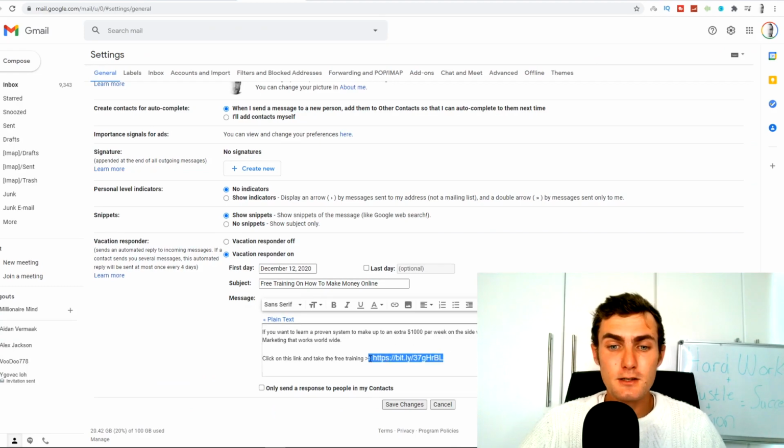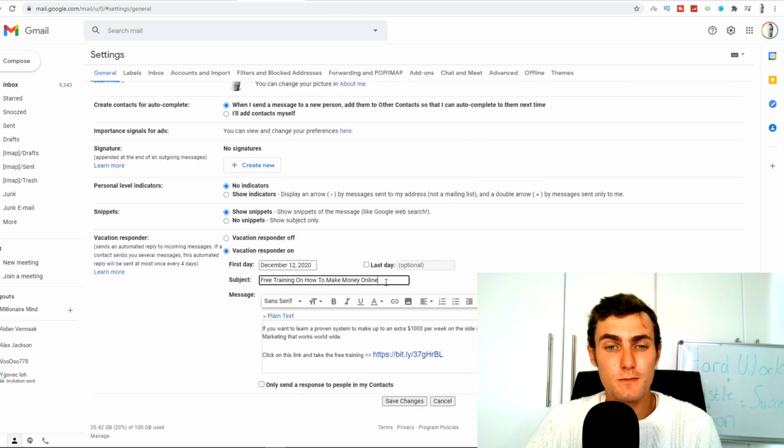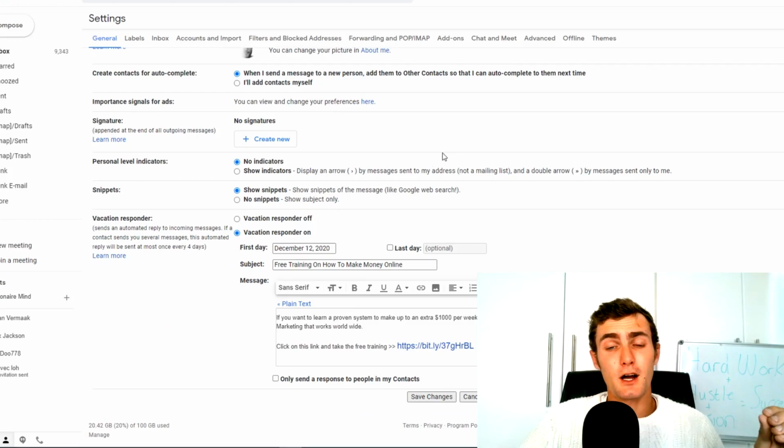You can see here's the big link, so that when people now send a message to this email address, this is the automation response that will reply to them automatically. And the next step from here, guys, is really simple.